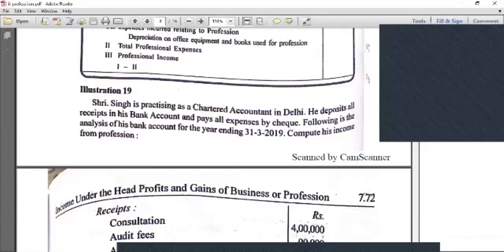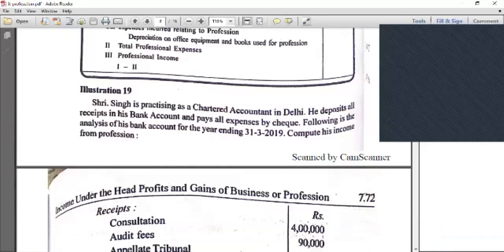Income from profession. Next we see the problem. Singh is practicing as a chartered accountant in Delhi. He deposits all receipts in his bank account and pays all expenses by cheque. Following is the analysis of his bank account for the year ending 31st March 2019. Compute his income from profession.